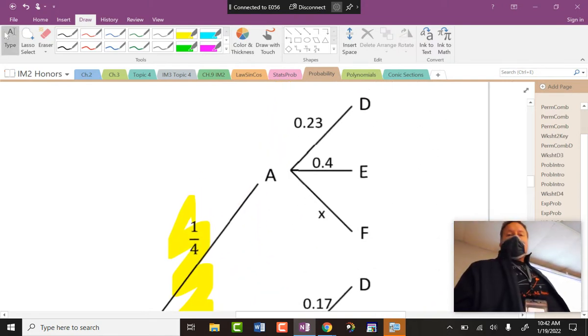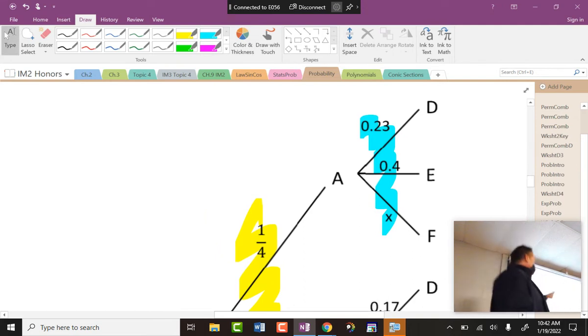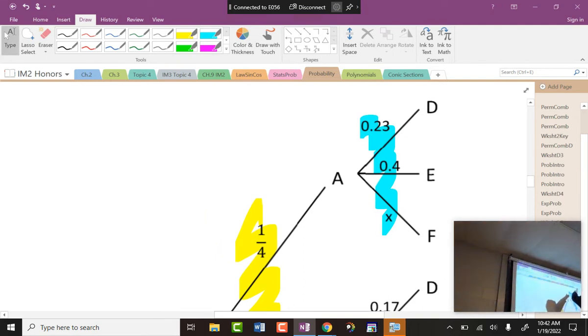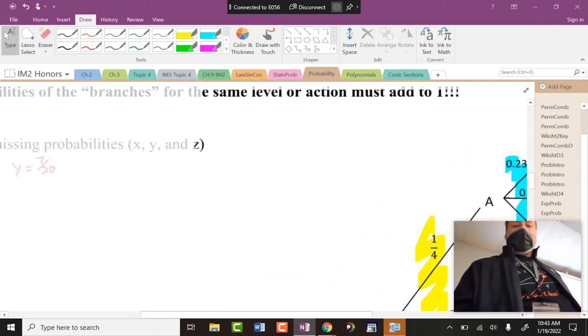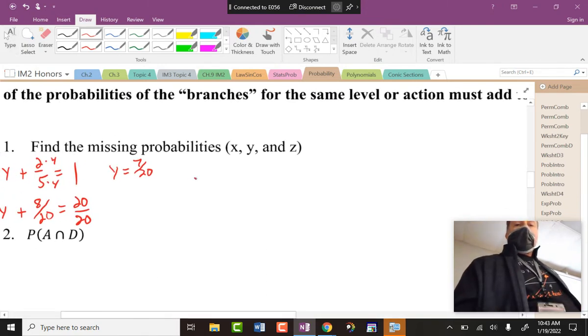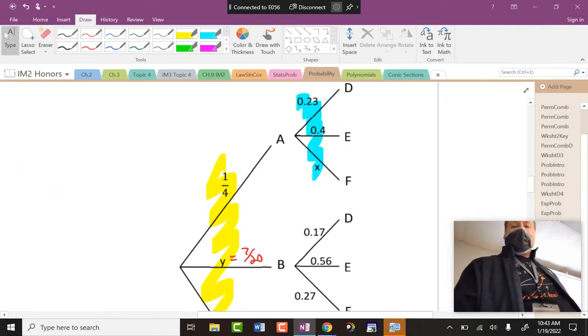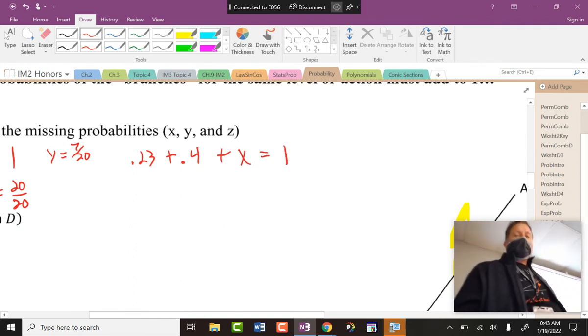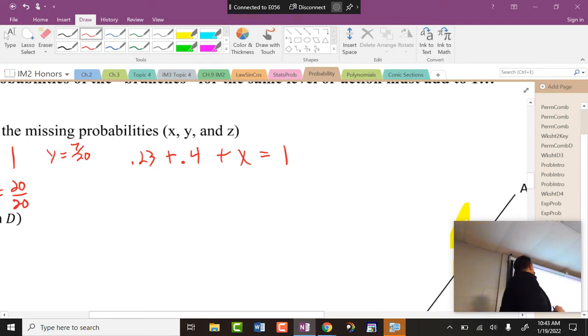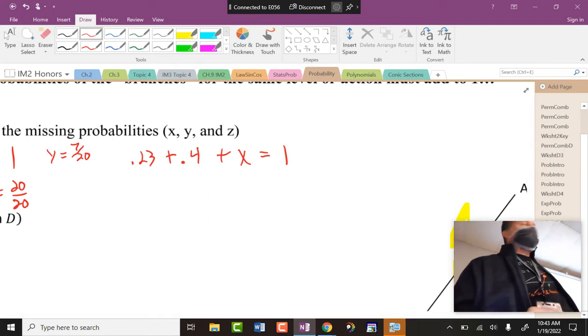And then finding x and z, I'm going to get rid of x and z. Sorry, same thing. In that little branch, after A occurs, either D, E, or F will occur. So these are the only 3 scenarios after A occurring. So those should add up to 100 as well. So it's 0.23 plus 0.4 plus, was that x? Sorry, X, yeah. I didn't know where my x's and z's were. And that should equal 1, because either that or that will happen after A. No other possibilities.